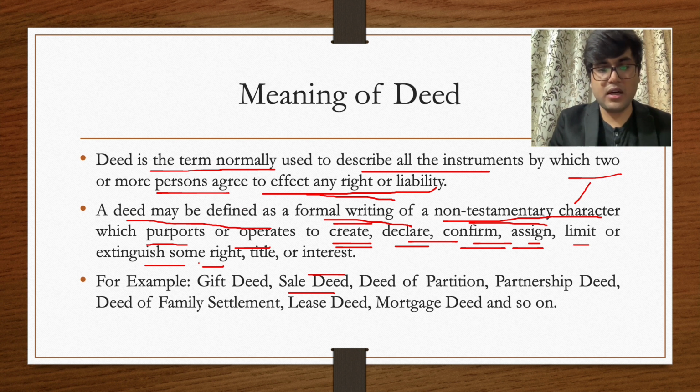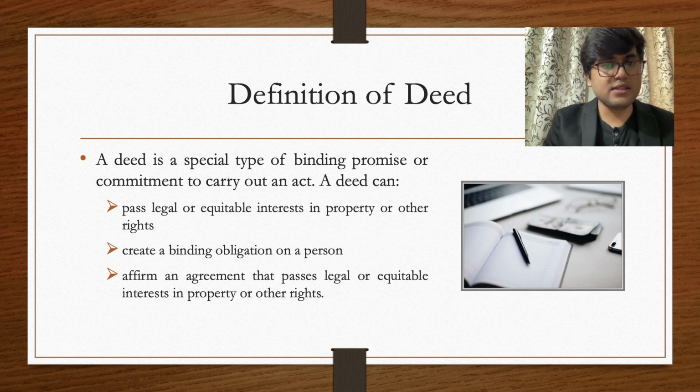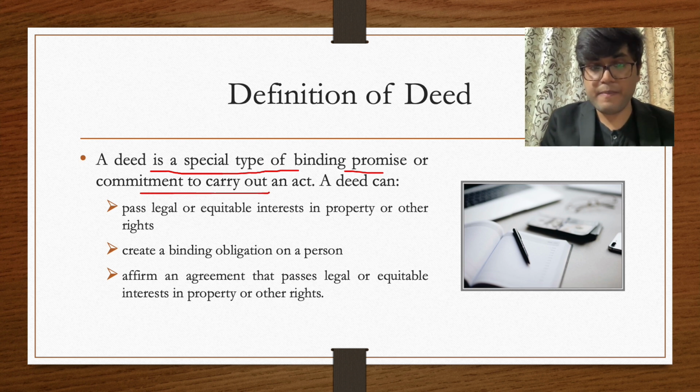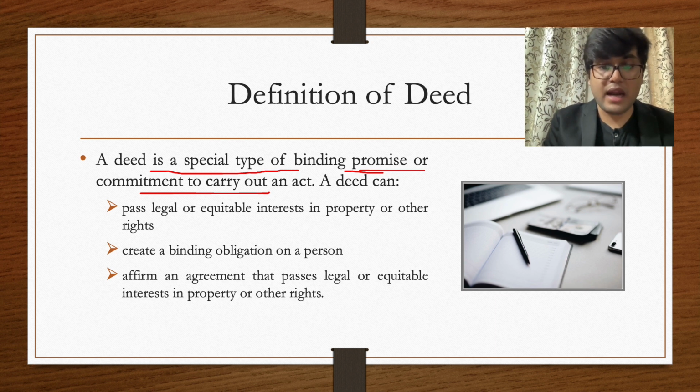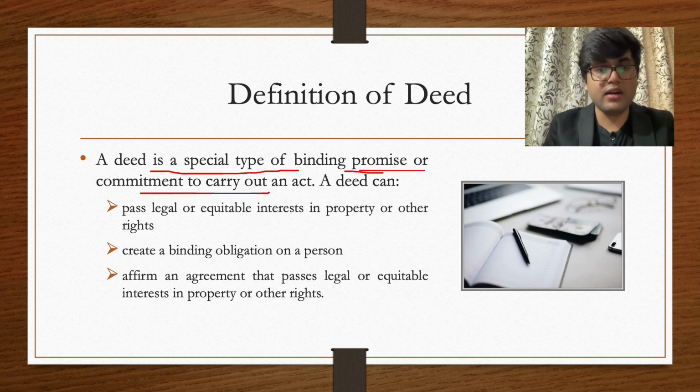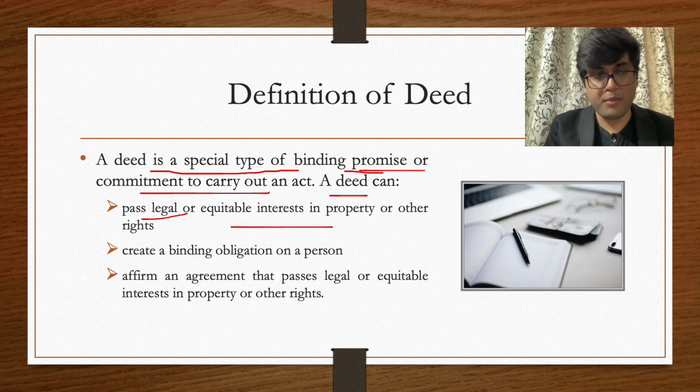Next, we will take a proper definition of deed, and that is: a deed is a special type of binding promise or a commitment to carry out an act. Again, I'll read it. A deed is a special type of binding promise. The parties are promising each other that they will do a particular act. Through a particular deed, what we understand is that you are binding yourself, and you are binding yourself for what? That is, providing to pass a legal or equitable interest in a property.